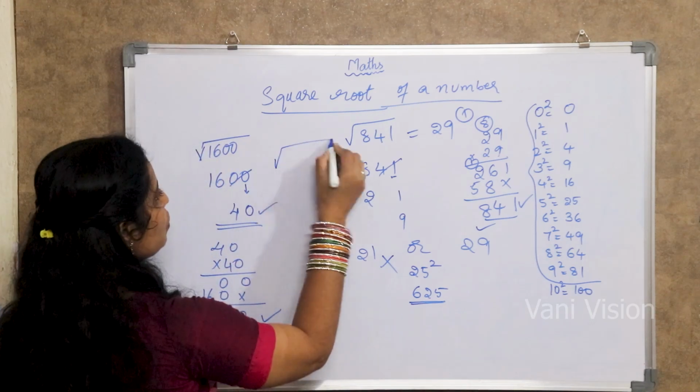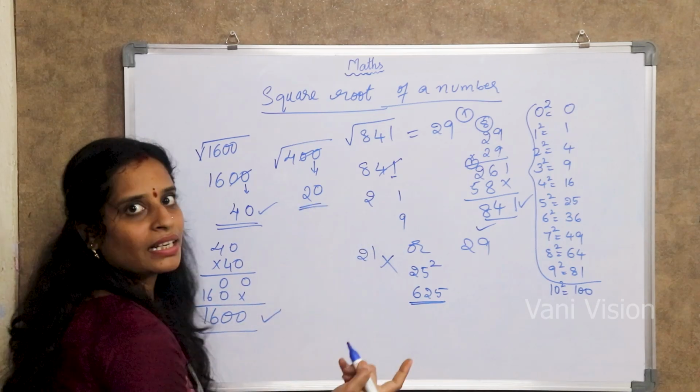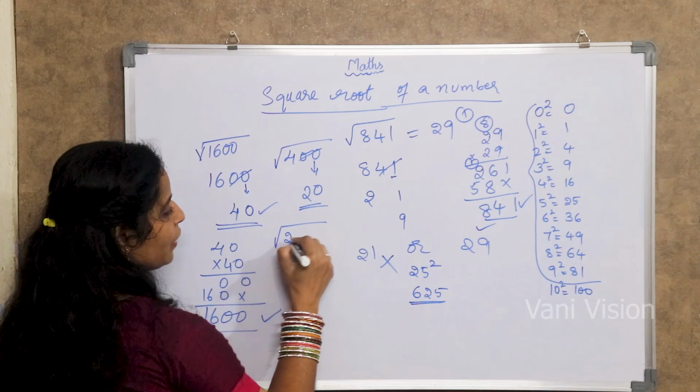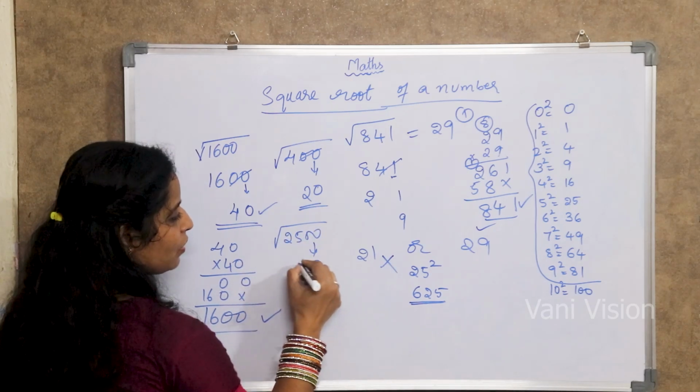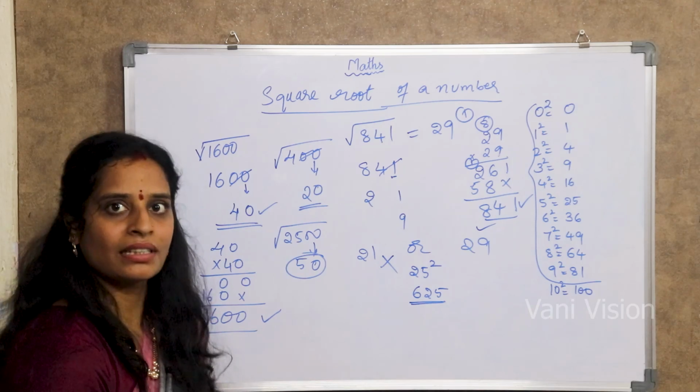Like see, root over 400. 0, cut it off, 2. Right? Root over 2500. Then 0, 5. Right? You can easily do the root of those numbers. Clear?